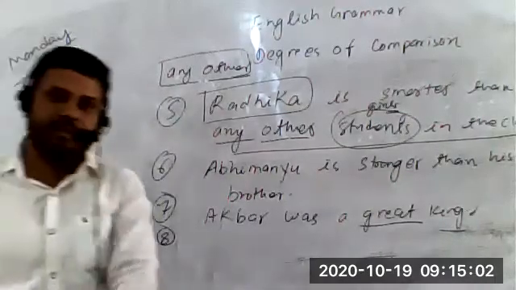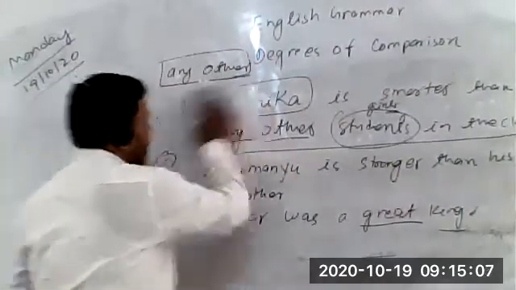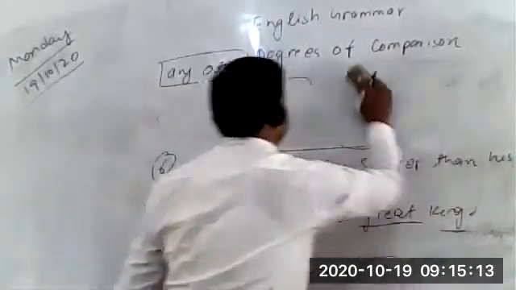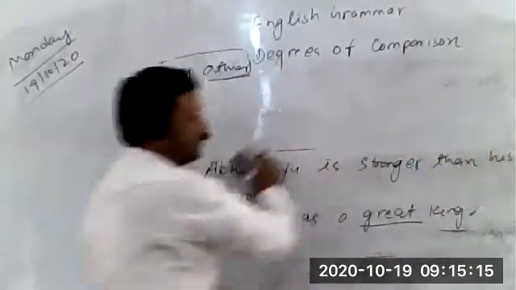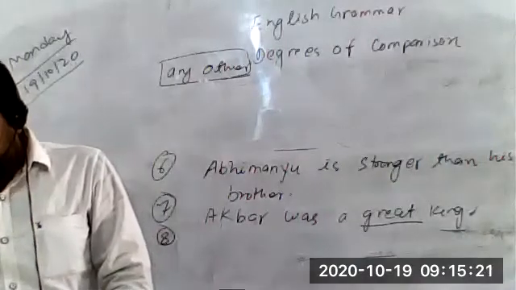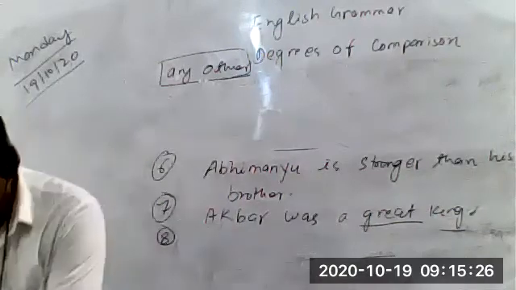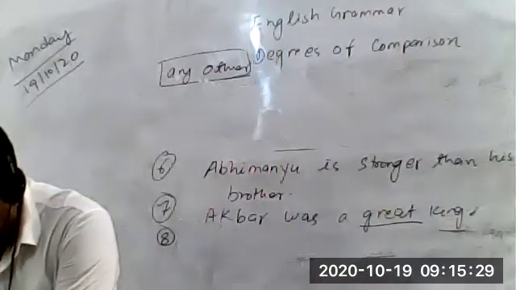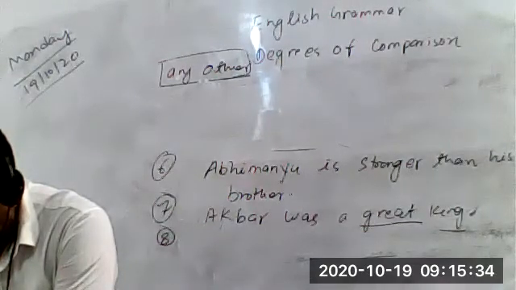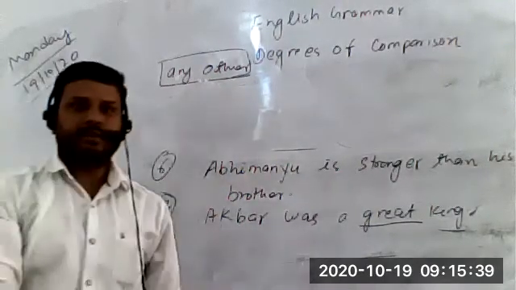Okay. Eighth sentence. Some boys are as hardworking as Kareem. Comparative degree. This one is again a very tough one. Let's see how many of you can change it. Some boys are as hardworking as Kareem. Very few boys are as hardworking as Kareem. So Kareem is...